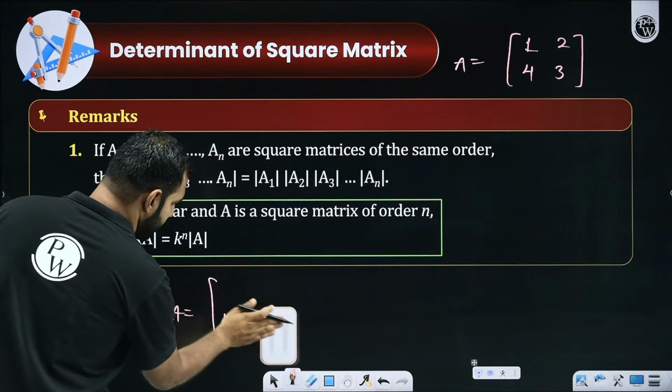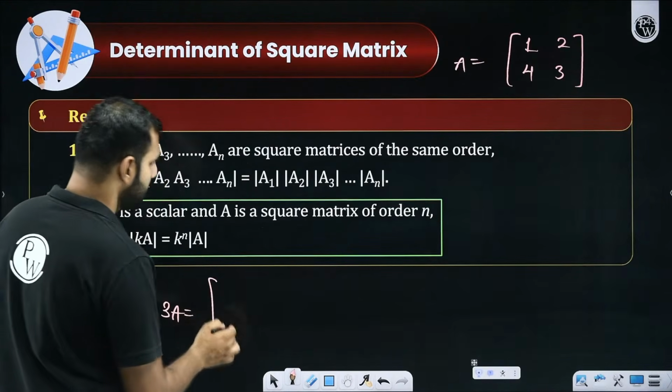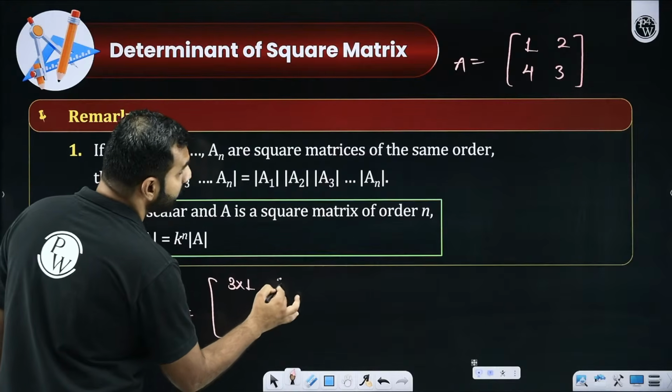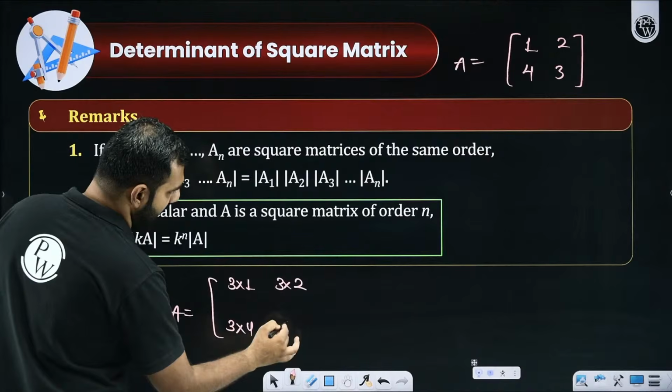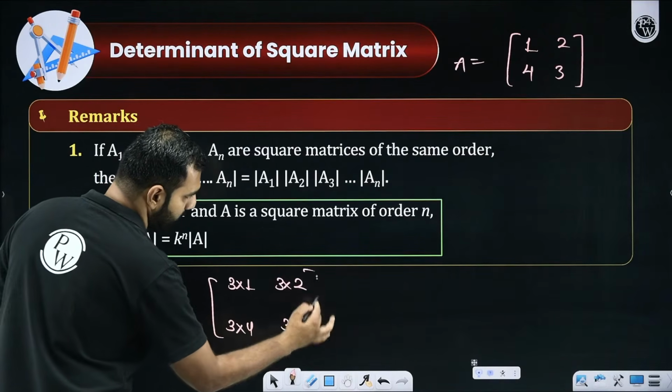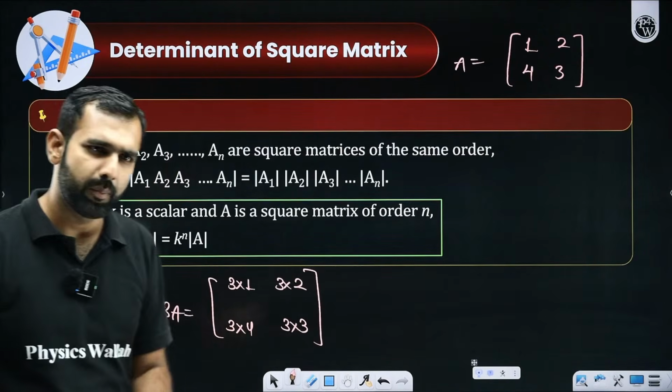Or if I don't write it like this, can I keep this as 3 into 1 like this, 3 into 2 like this, 3 into 4 like this, and 3 into 3 like this? Yes or no? Can I do so? All the participants, everybody with me.